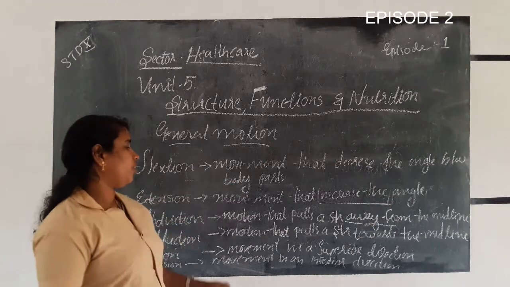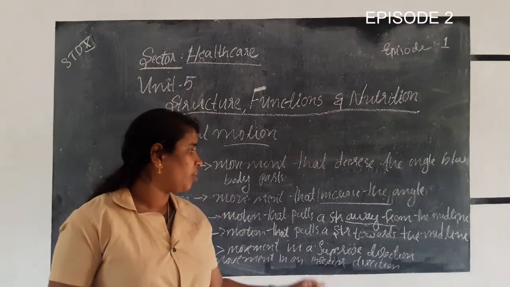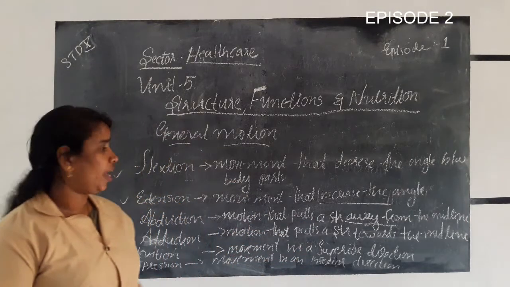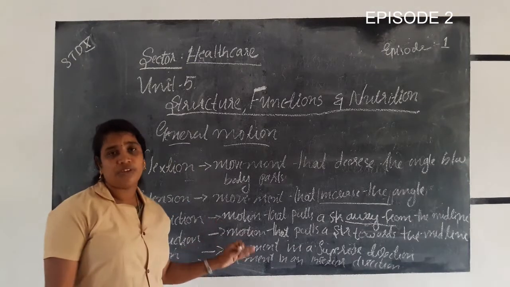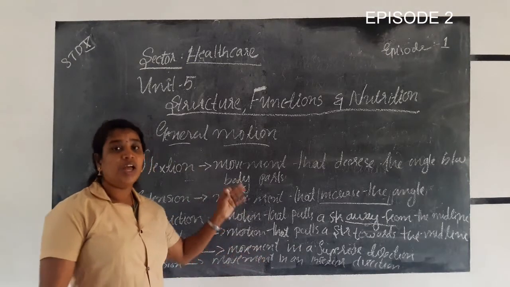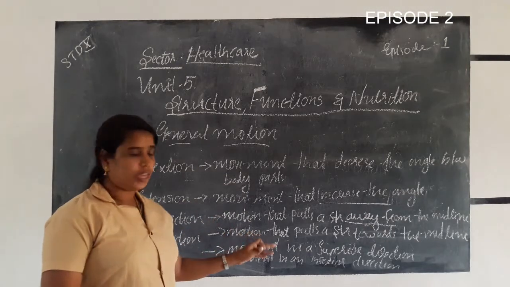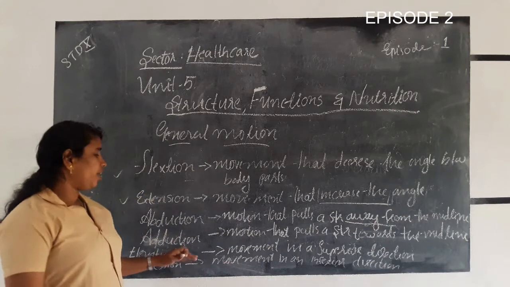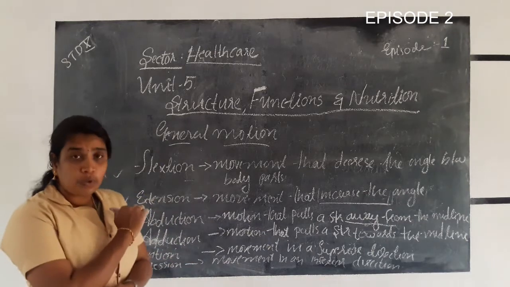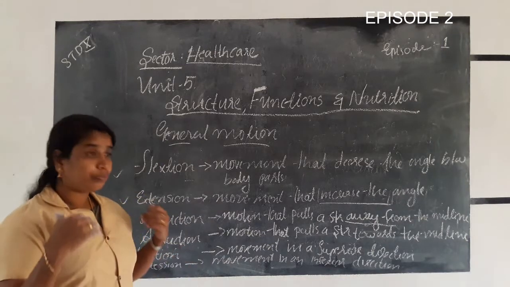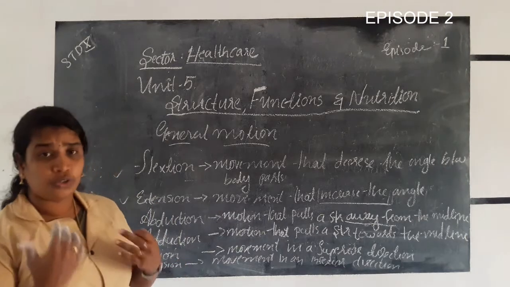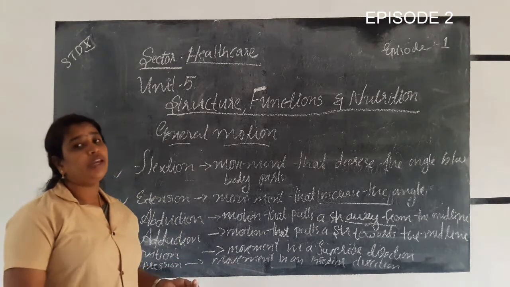And abduction is a motion that pulls a structure away from the midline. Then adduction is a motion that pulls a body structure towards the midline of the body.